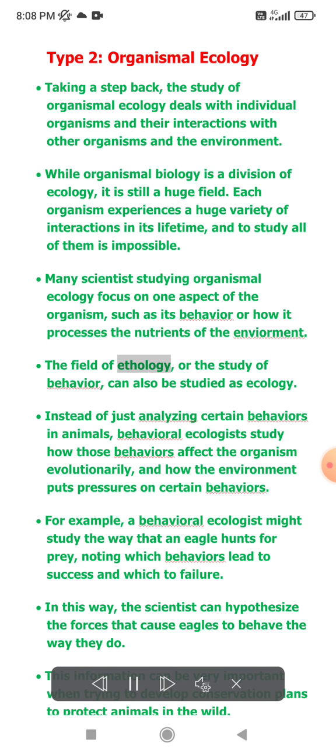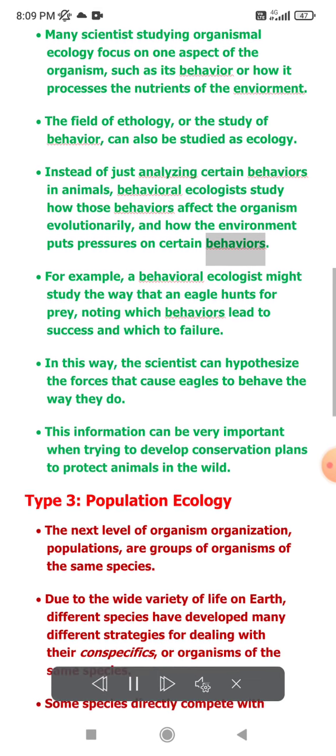The field of ethology, or the study of behavior, can also be studied as ecology. Instead of just analyzing certain behaviors in animals, behavioral ecologists study how those behaviors affect the organism evolutionarily, and how the environment puts pressures on certain behaviors.